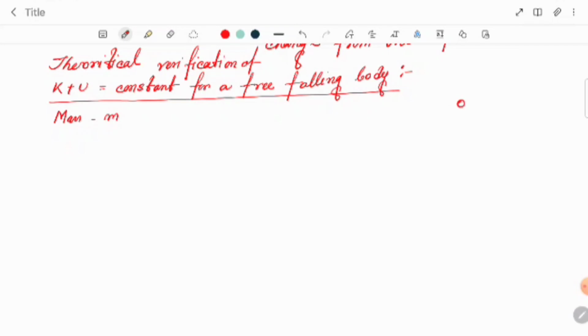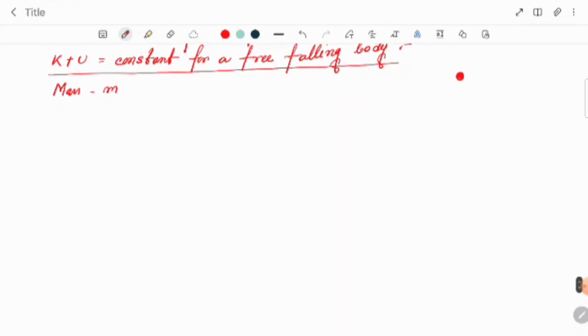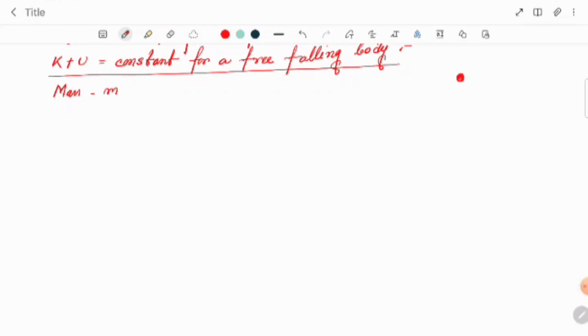Here is the body first, the first position of the body we are keeping there. Suppose I call this position A. Here is the ground.